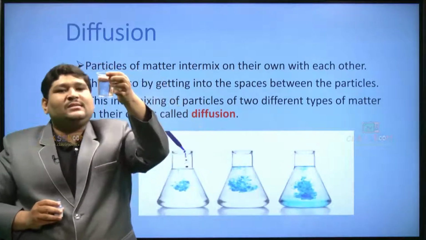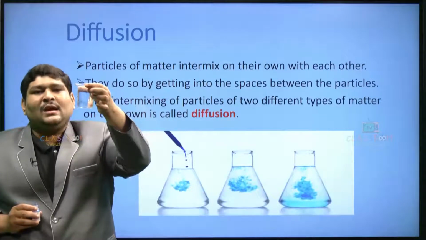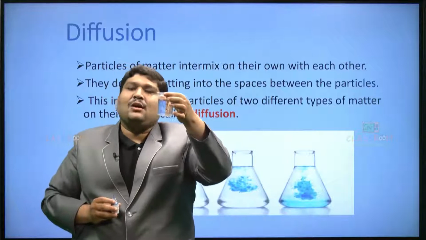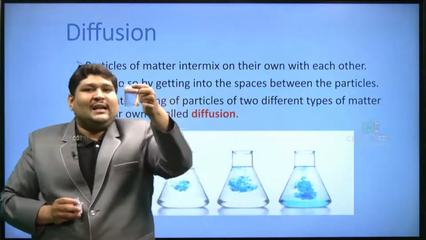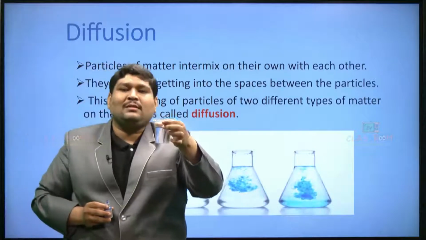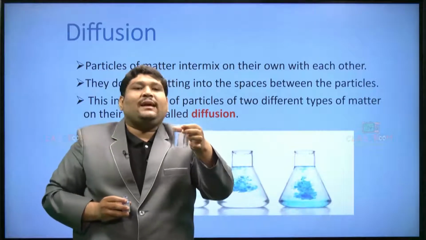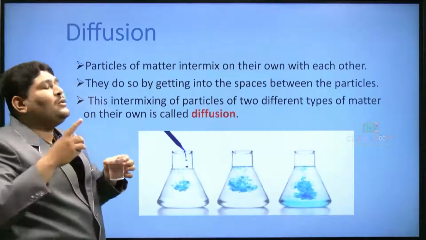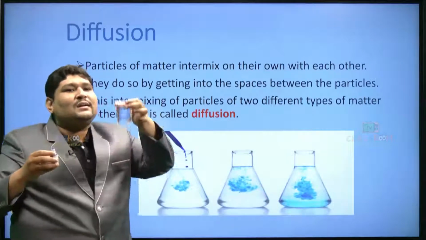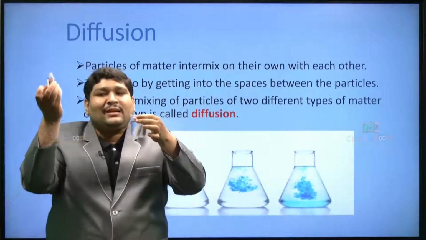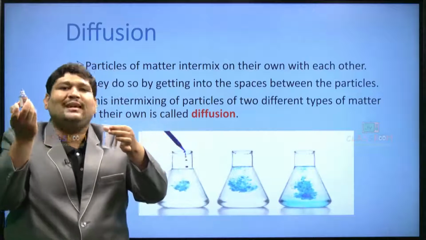I can see here, children, that it is only plain water. This comes under a liquid. Water is a form of liquid, and as we just discussed, particles of matter intermix on their own with each other. So, I am using liquid water and an ink solution, and even an ink solution is also a form of liquid.